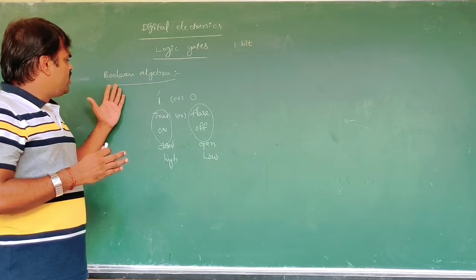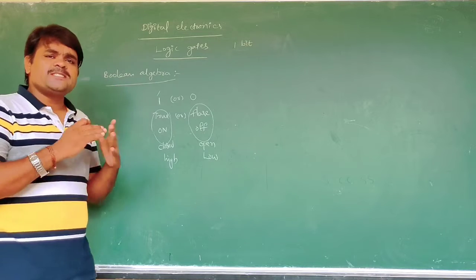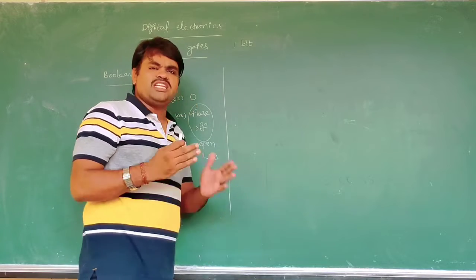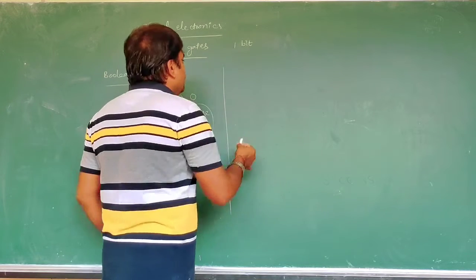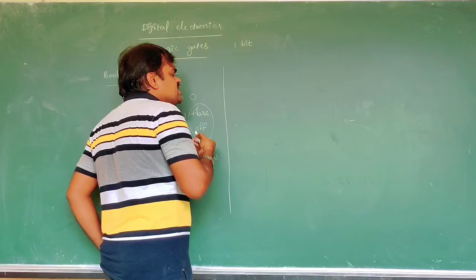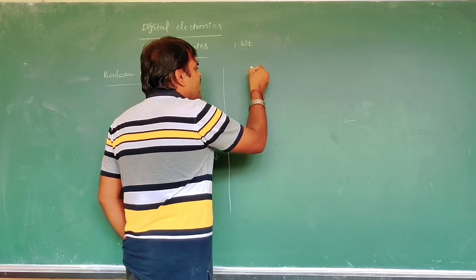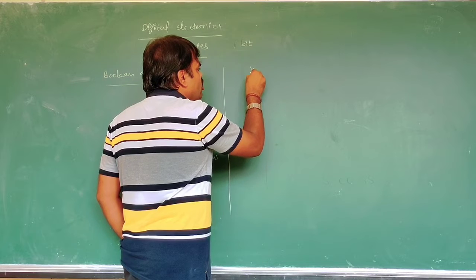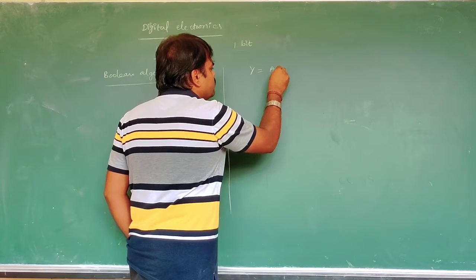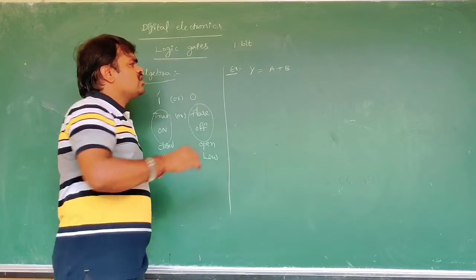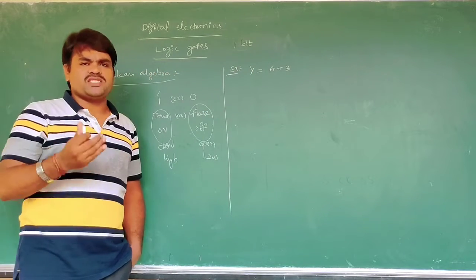Boolean algebra differs from both binary algebra and decimal algebra, that is the ordinary algebra. Let us consider one function: y is equal to a plus b. In this function y must be equal to a plus b.